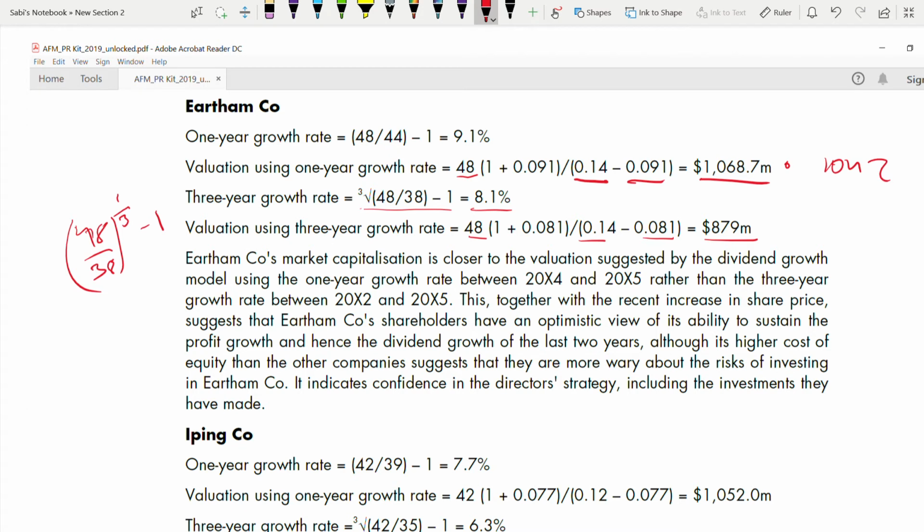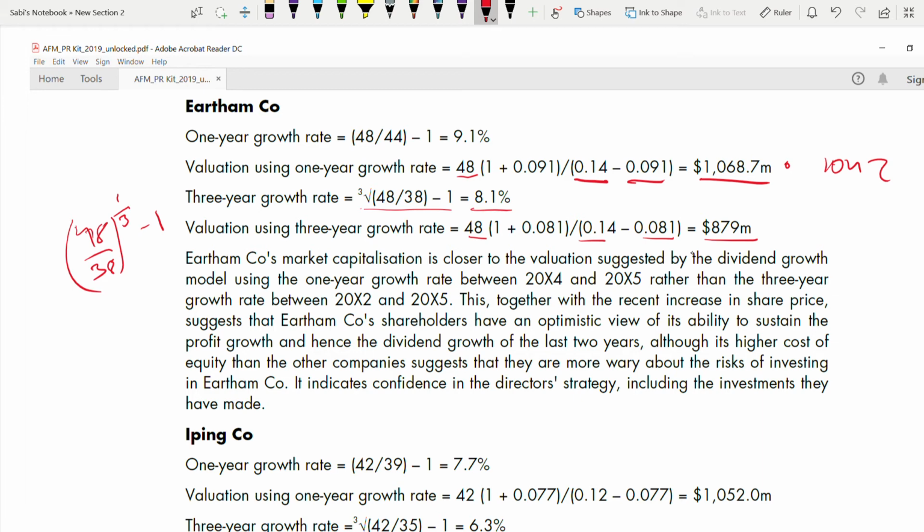It's very near to this one using the 1 year growth rate, but it's far away from this, right? The valuation using the 3 years growth rate is lower than the market capitalization, but using 1 year it is higher. Eartham's market capitalization is closer to the valuation from the dividend growth model using the 1 year growth rate in 2004 and 5 rather than the 3 year growth rate. That's the same thing. We're just writing it in a sentence.